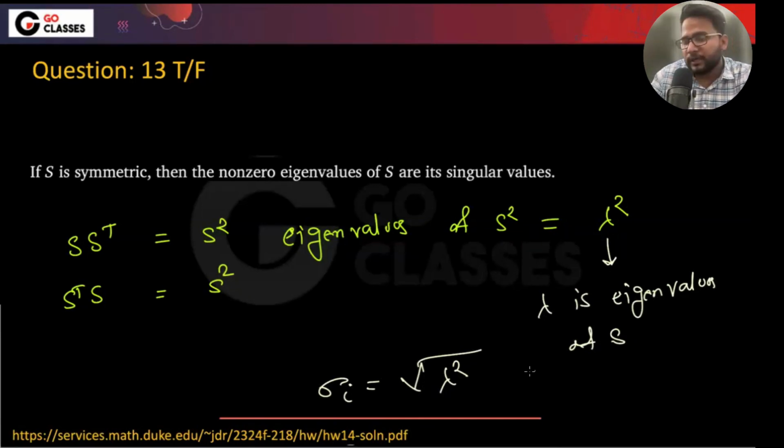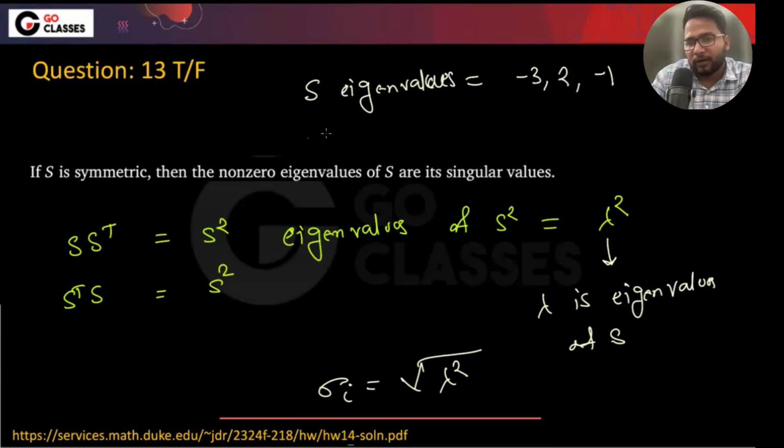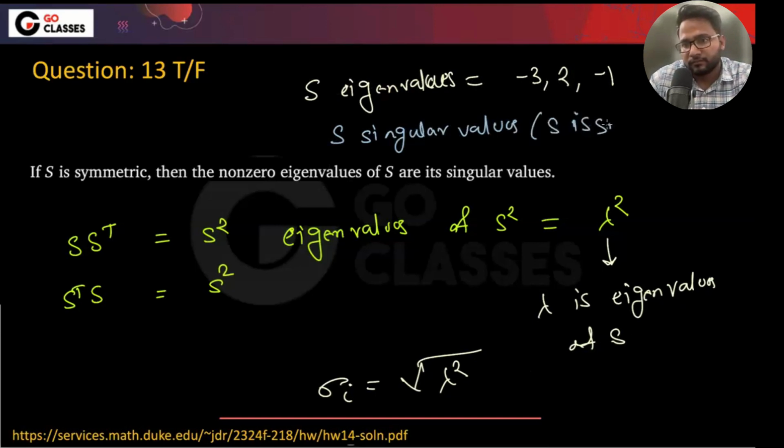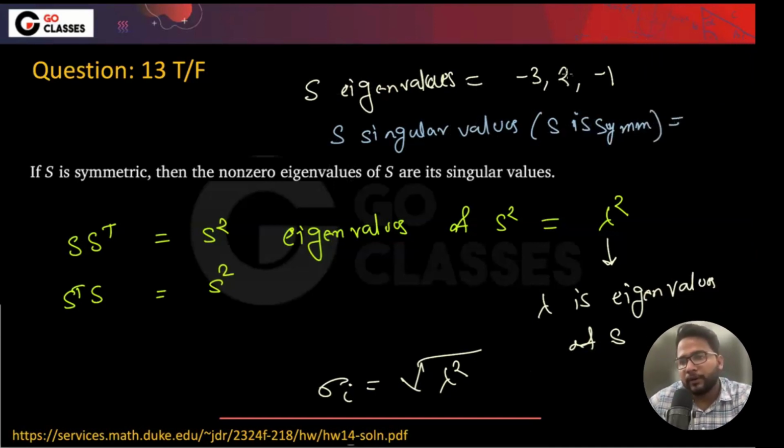Okay. So let's suppose the eigenvalues of S are -3, 2, and maybe -1. In that case, you tell me what the singular values are if S is symmetric. See, the singular value is the square root of lambda square.